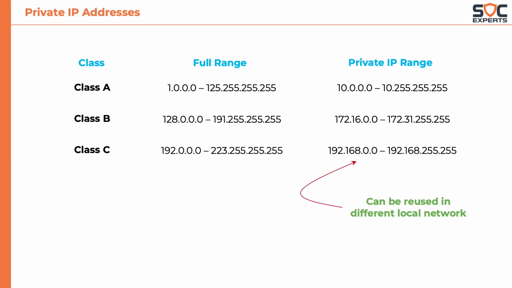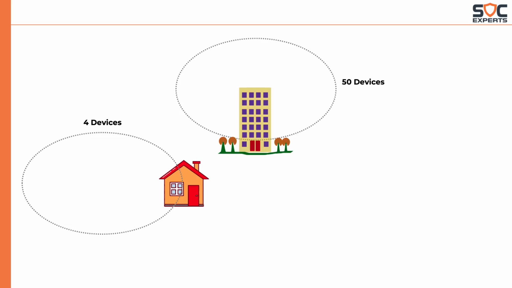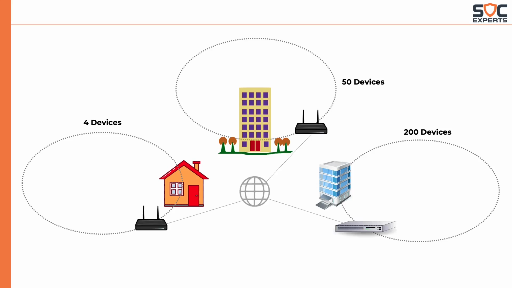So if one set of IP addresses is called private IP addresses, what do you think we should be calling the other set of IP addresses? You guessed it right. They are called public IP addresses. Now let's take a closer look at how the IP addresses can be reused. Consider a house with maybe around 4 devices, a dorm or a hostel with around 50 devices, and an office building with 200 devices. When they request an internet connection from an internet service provider, they are assigned one public IP address each.